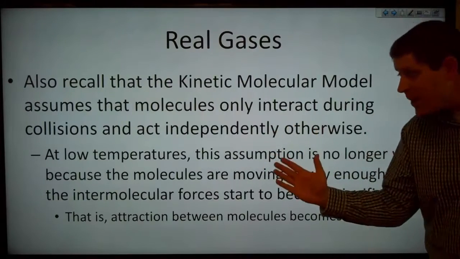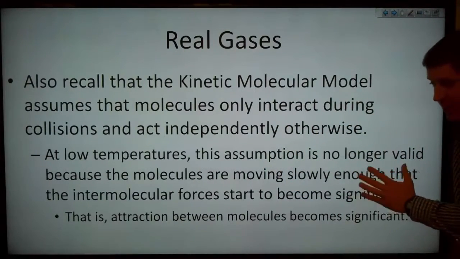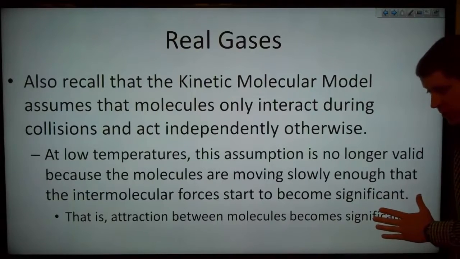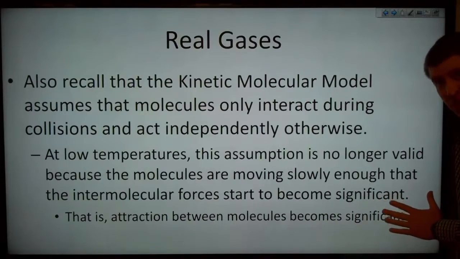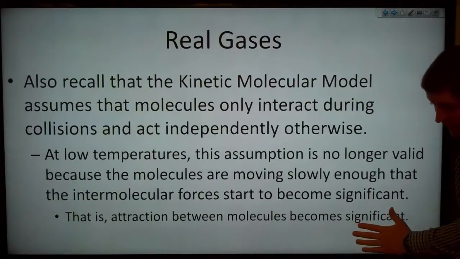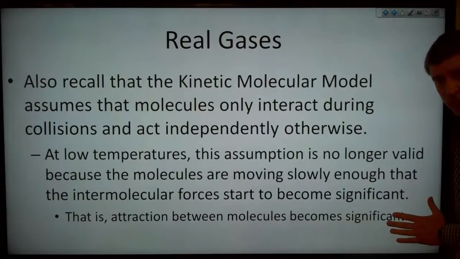Now, at low temperatures, this assumption breaks down. It's no longer valid because the molecules are moving relatively slowly, and that means they're moving slowly enough that the intermolecular forces start to become significant and start to alter their trajectories. That is, the attraction between the molecules becomes significant at low temperatures.